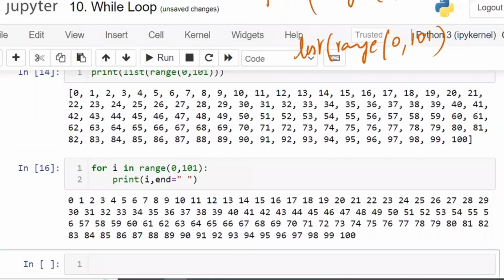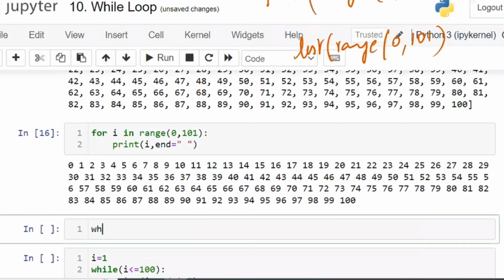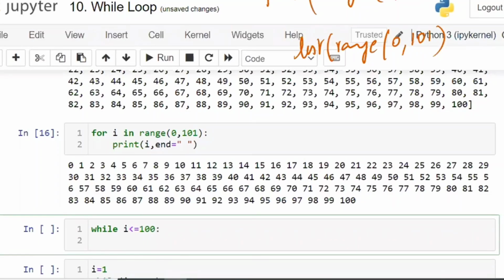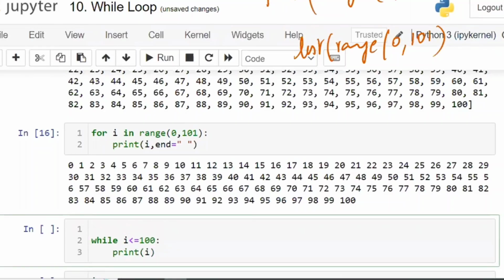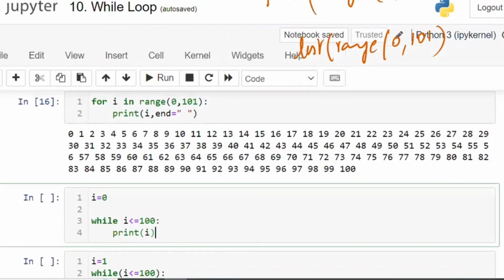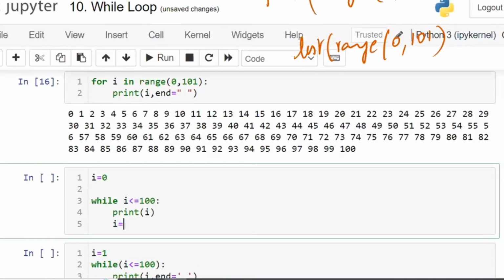Now I want the same answer using the while loop. While I less than 100 means exactly when 100 comes, it is going to fail. So I write while I is less than 101, or less than or equal to 100, anything you can write. Print the I value. But for the starting I value, you have to assign some value. From where do you want to start? I is equal to 0. Now after that, every time you have to increment by 1, so I is equal to I plus 1.